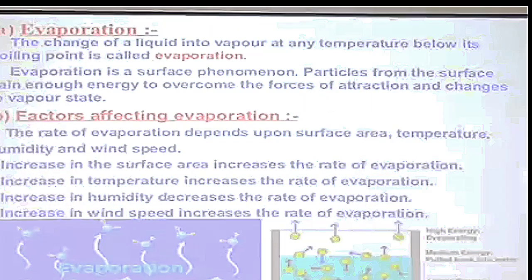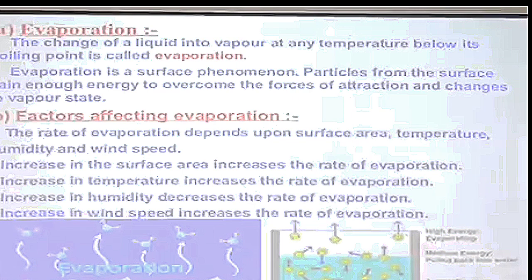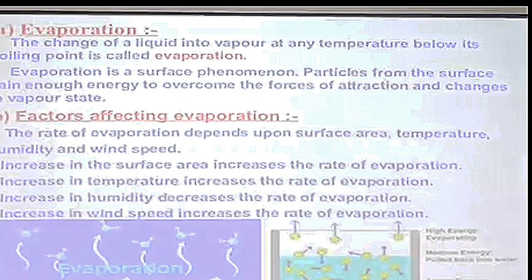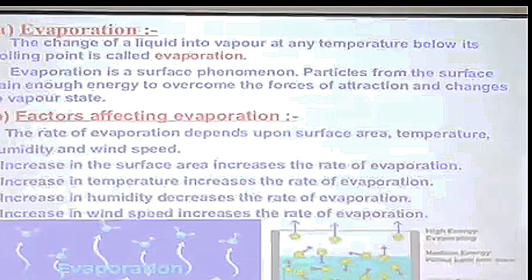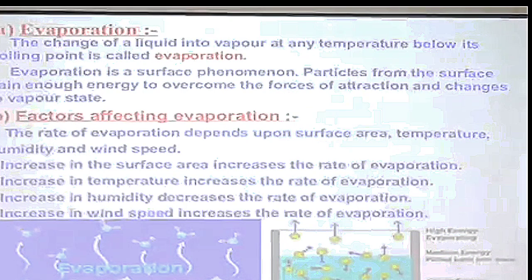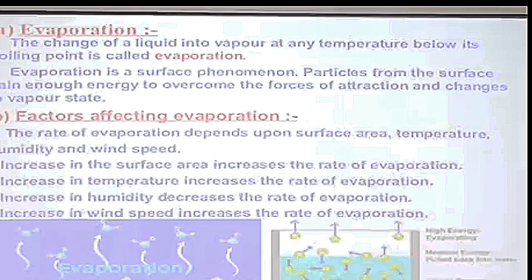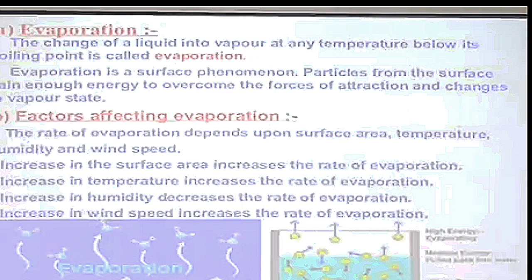Then second is surface area. If you fold wet clothes and keep them in the sun, and on the other hand, you spread the same type of wet cloth in the sun, you'll find the wet cloth which has been spread dries up faster. This is because the rate of evaporation increases with the increase in surface area, and evaporation is a surface phenomenon. More particles which have higher kinetic energy will reach the surface and will be leaving the liquid as vapor. So the rate of evaporation increases.